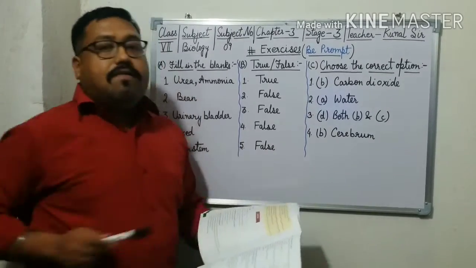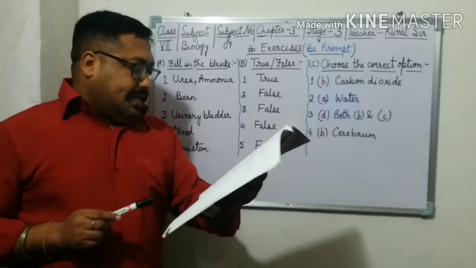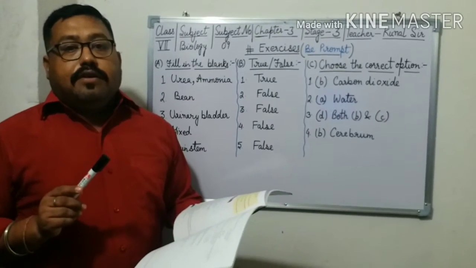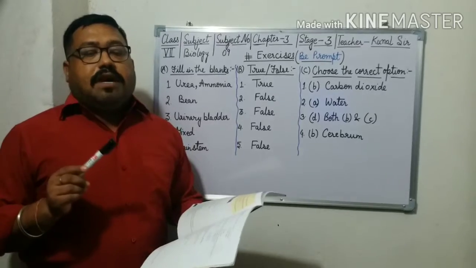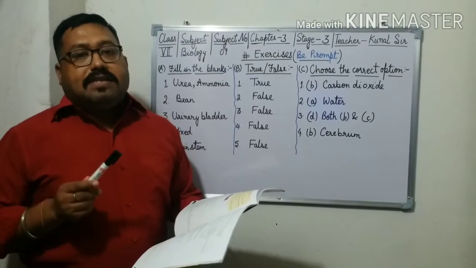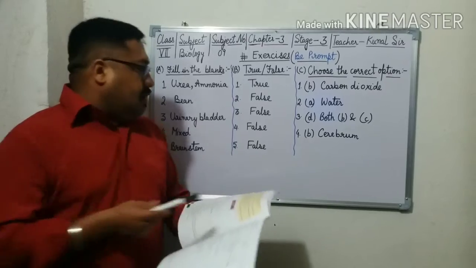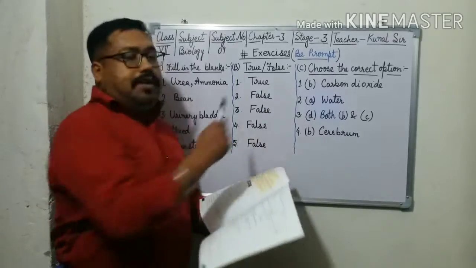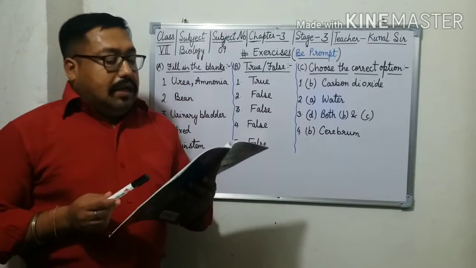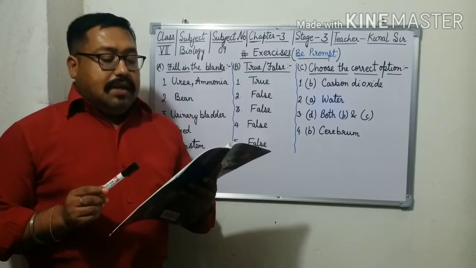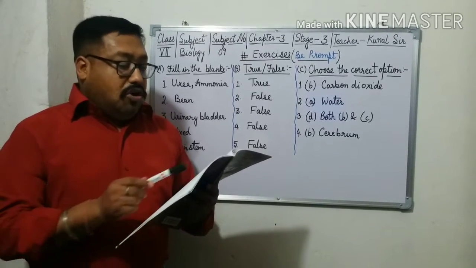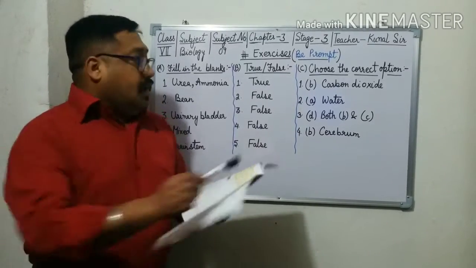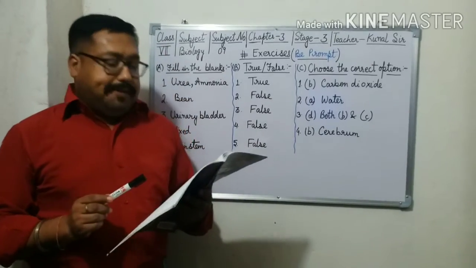The last statement says the cerebellum is the largest part of the brain. No, because the cerebrum is the largest part of the brain, consisting of 85% of the total brain, so this statement is also false. Then we choose the correct option. First: the main waste excreted through the lungs in humans is A. Oxygen, B. Carbon dioxide, C. Nitrogen, D. Water vapor. Carbon dioxide, so option B is right.